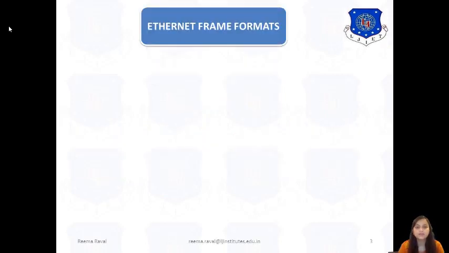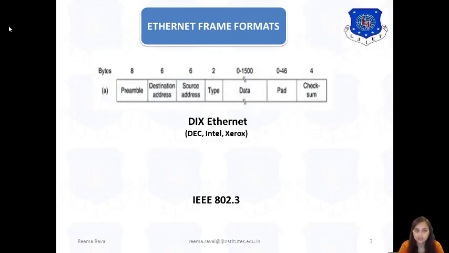Now let us see the different Ethernet frame formats. Basically there are two types of Ethernet frame structures. The first one is DIX Ethernet, which is the standard or previous frame, named after the three companies DEC, Intel and Xerox. And the second one is the standard IEEE 802.3 frame structure. Let us see both of them in detail. The first one is DIX Ethernet. Its frame structure is like this.